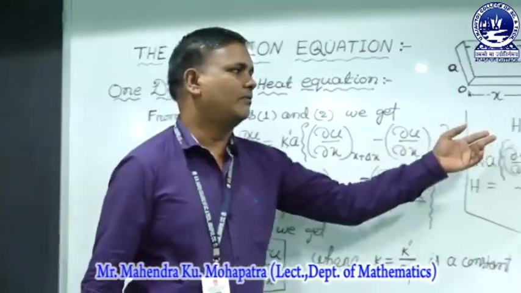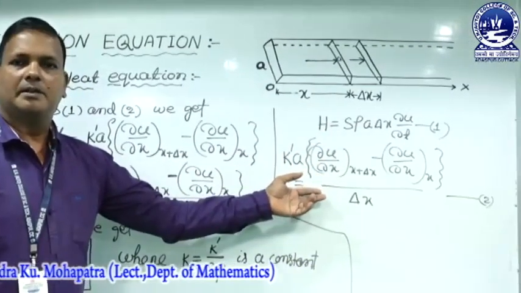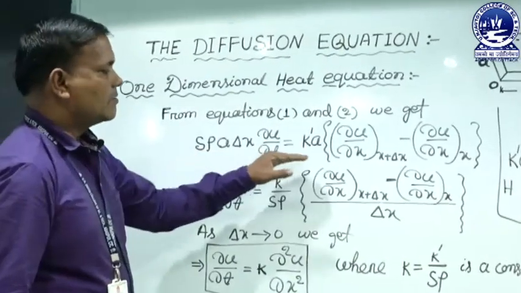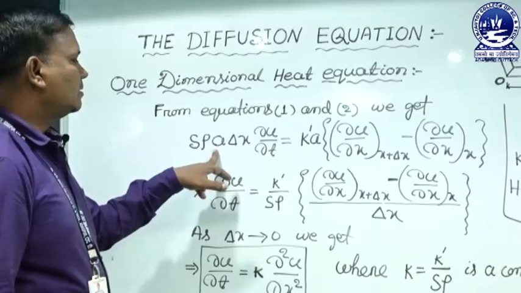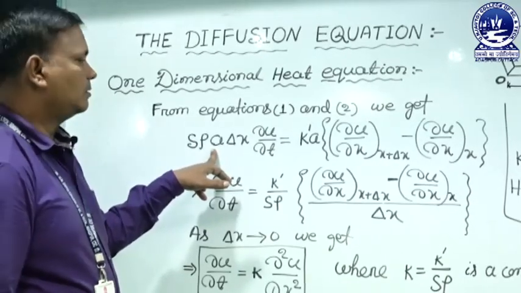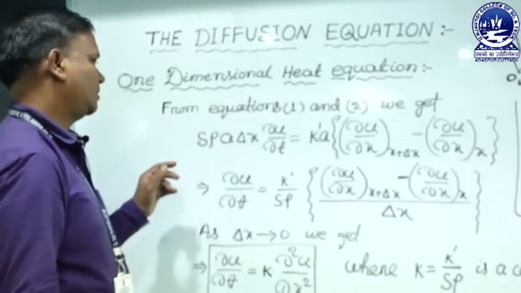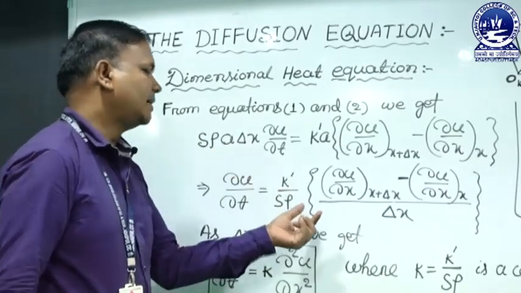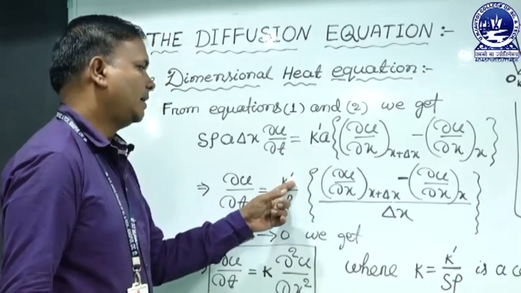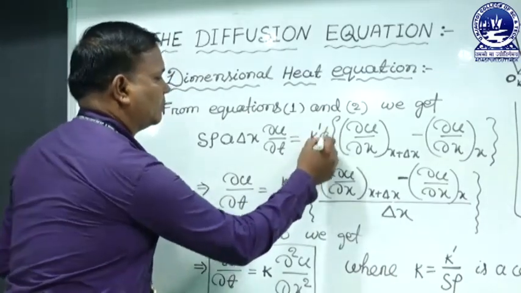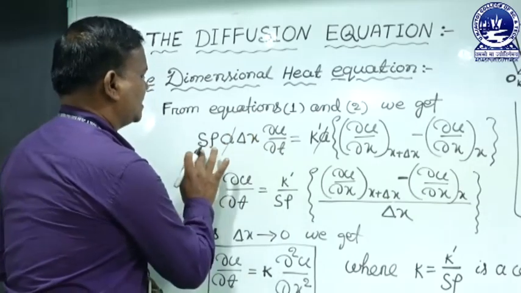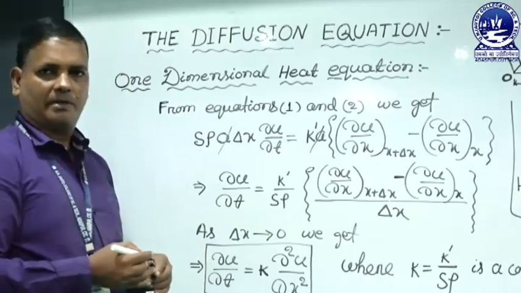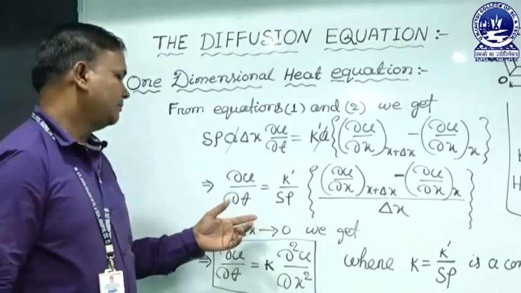So we can cancel A, the area of cross section, from both sides. S rho and delta x are divided in the second part.